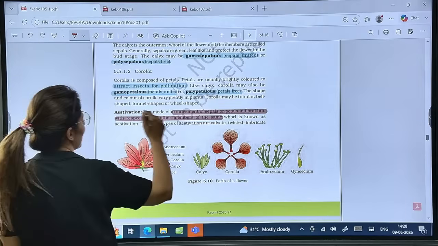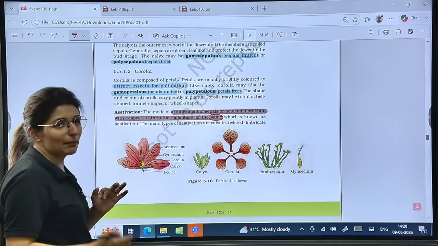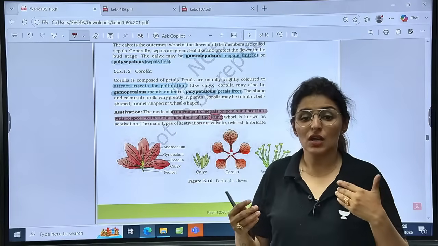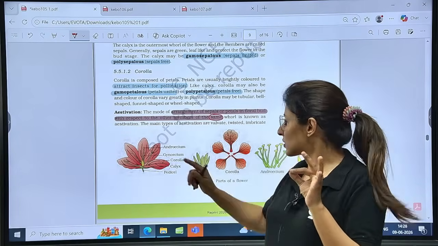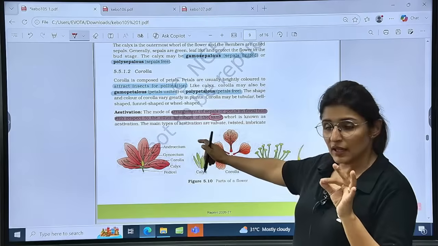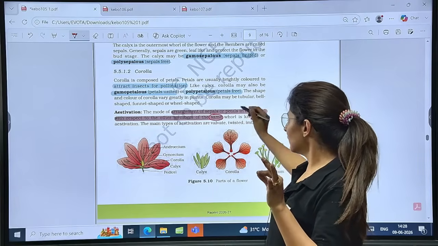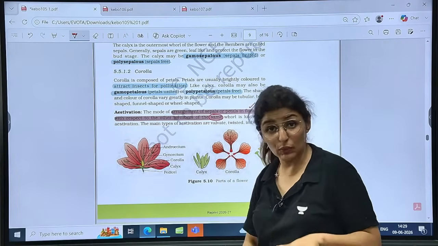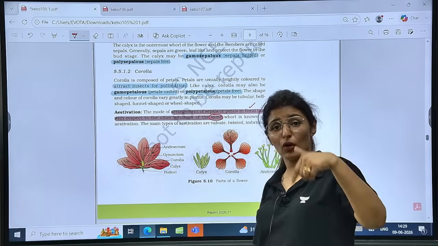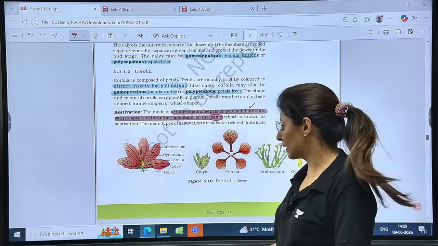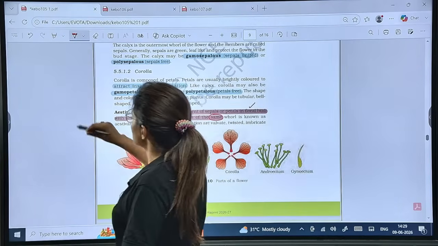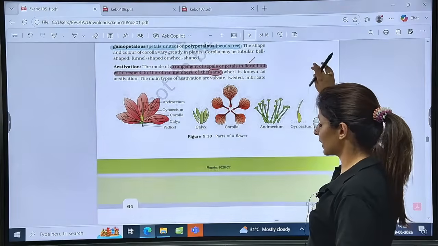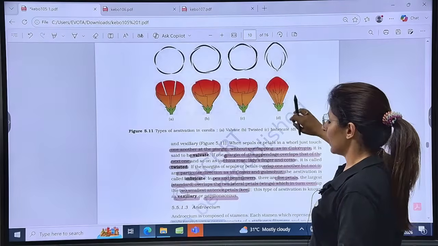If they ask you a statement based question, while reading the definition, focus on this word. It is the arrangement of sepals or petals in the floral bud with respect to other members of the same whorl. It doesn't have to be sepal and petal being compared. Is that clear? Now the main types of estivation, guys: valvate, twisted, imbricate, and vexillary.